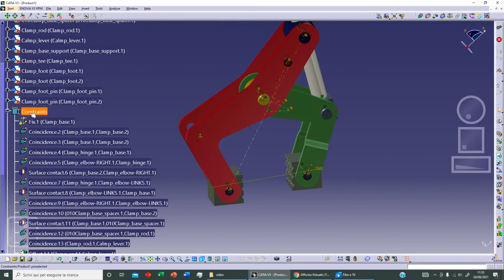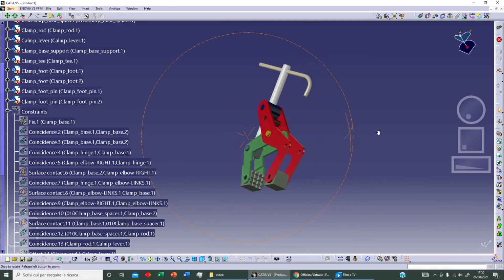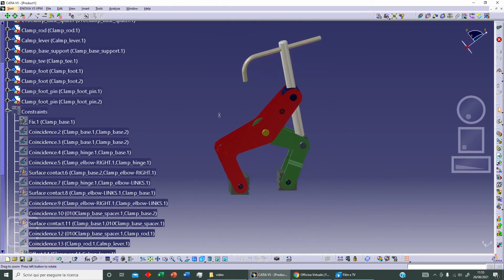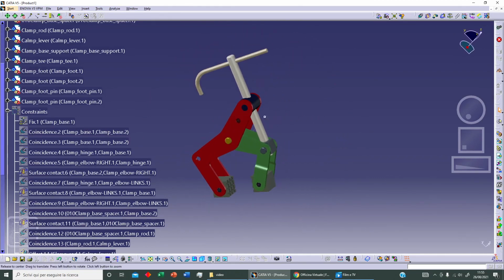Now let's hide our constraint. And this is our clamp, manual clamp.